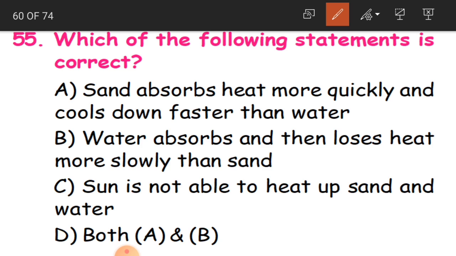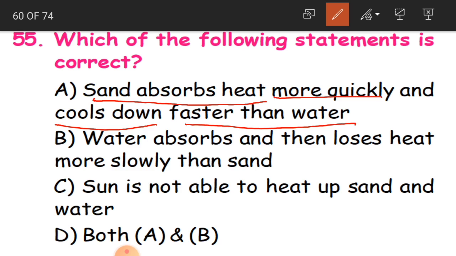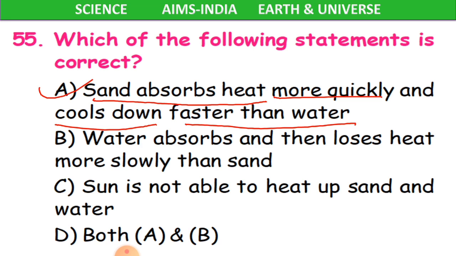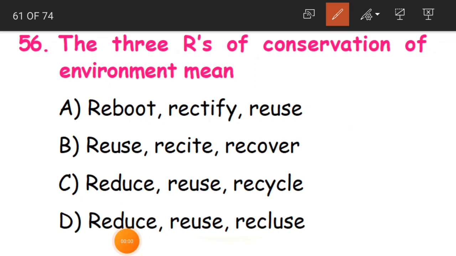From this, children, the first statement, sand absorbs heat more quickly and cools down faster than water, is the correct statement. Sand is going to absorb more heat very quickly and it cools down very fast when compared to water. So A is the correct answer. Now 56th, the 3 R's of conservation of environment mean.